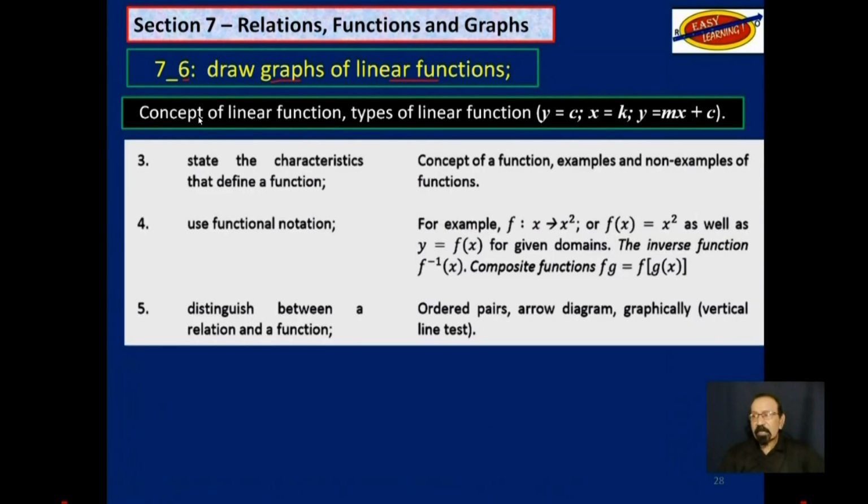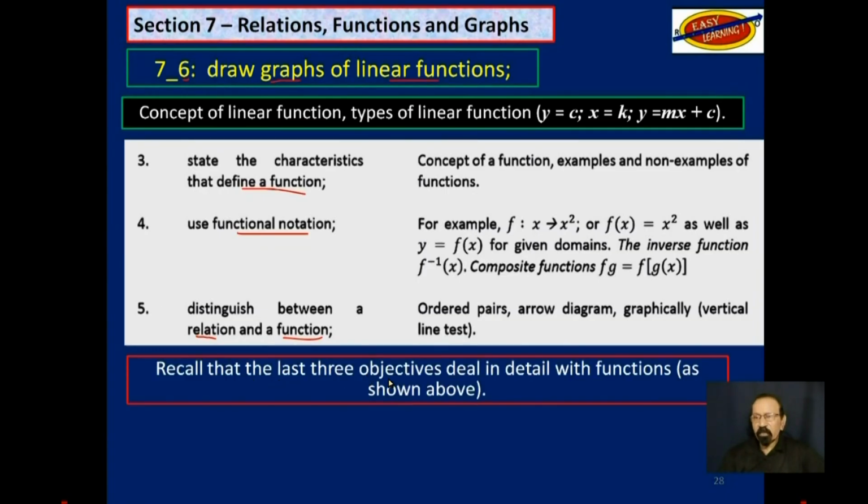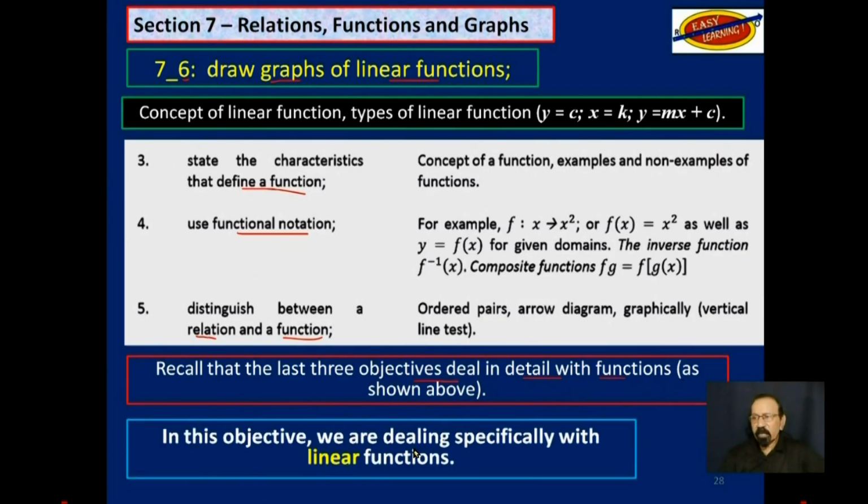Recall for the last 3 objectives, we were talking about functions. Distinguish between relation and function. That was the last objective. So objective 6 is a continuation of 3 to 5 into 7, 8, and 9. Now recall the last 3 objectives deal in detail with functions, as shown above. In this objective, we are dealing specifically with linear functions.